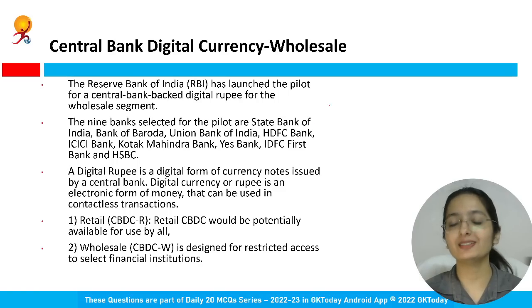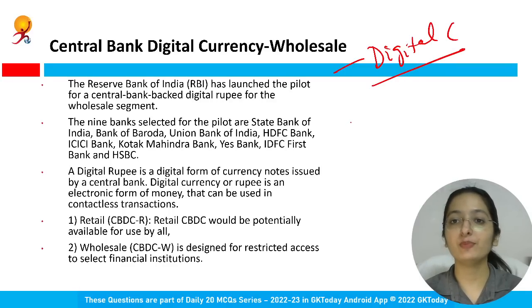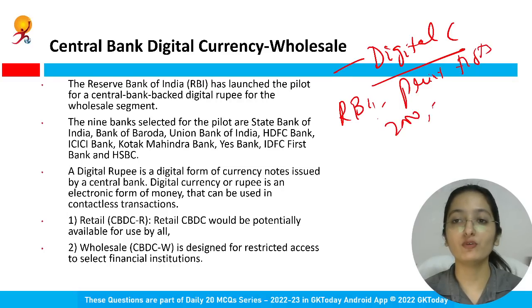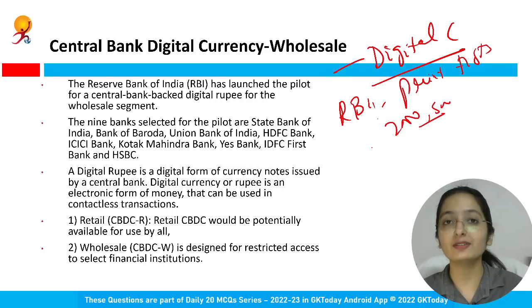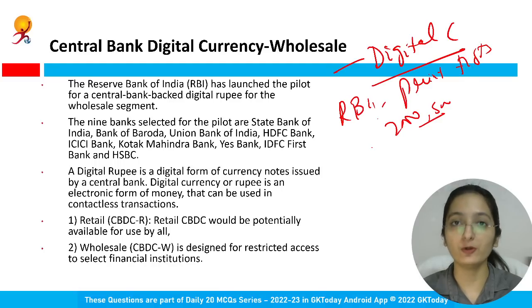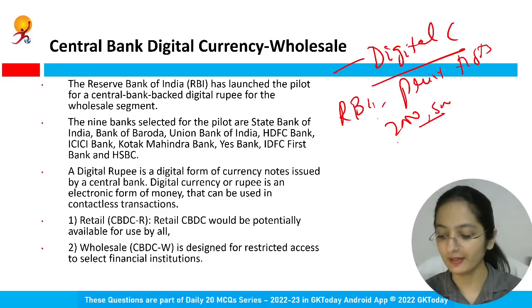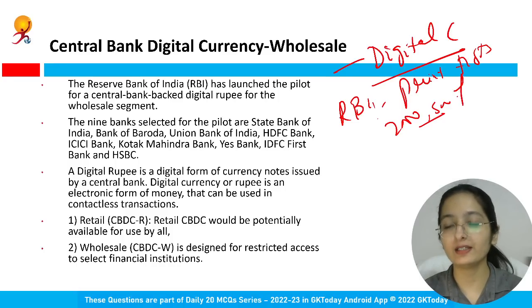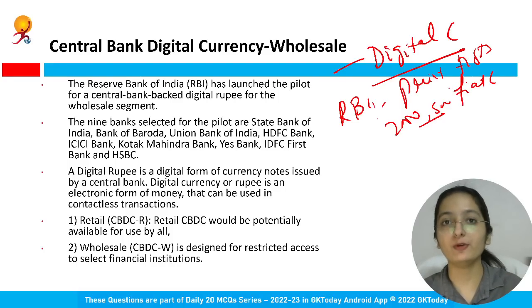Before going to its detail, we should understand what is digital currency. Let's say with a simple example, what does RBI do? Print the notes. RBI has the task of printing notes, right? 2000 rupee note, 500 rupee note. So they are physical, on paper, right? I promise to pay the bearer. So basically it is RBI backed. It is a legal one, right? A legal tender, a fiat currency, but in the paper format.